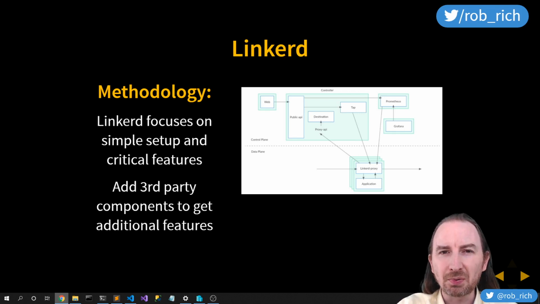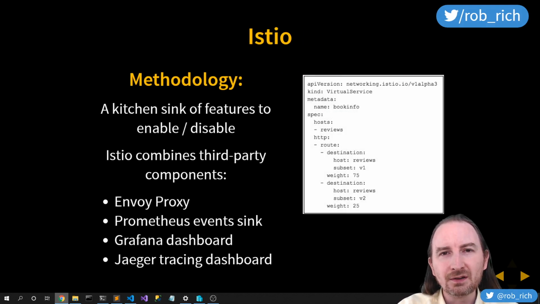But if you want more complexity than that, more features, you'll pull in third-party packages that will do that. LinkerD is really good at crafting their own little pieces, and they work really well. They're contributing a lot to the Rust networking stack because they're building out LinkerD in Rust. That's really powerful. By comparison, Istio focuses on kind of having that kitchen sink experience. They install all the things, and you can turn them on and turn them off with flags, profile flag.